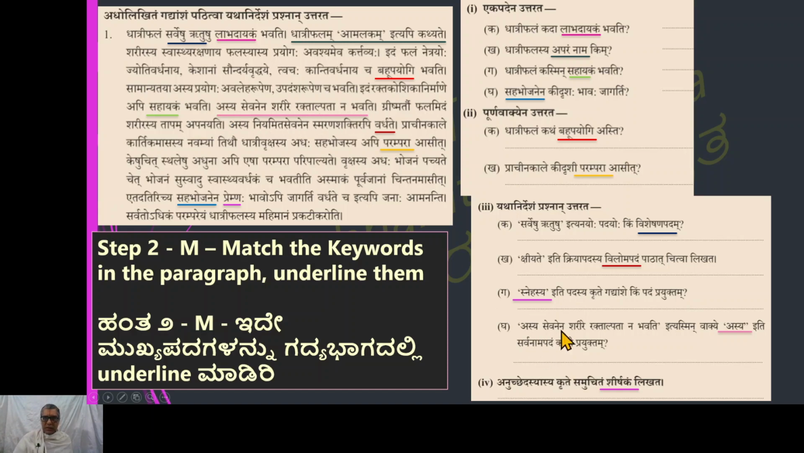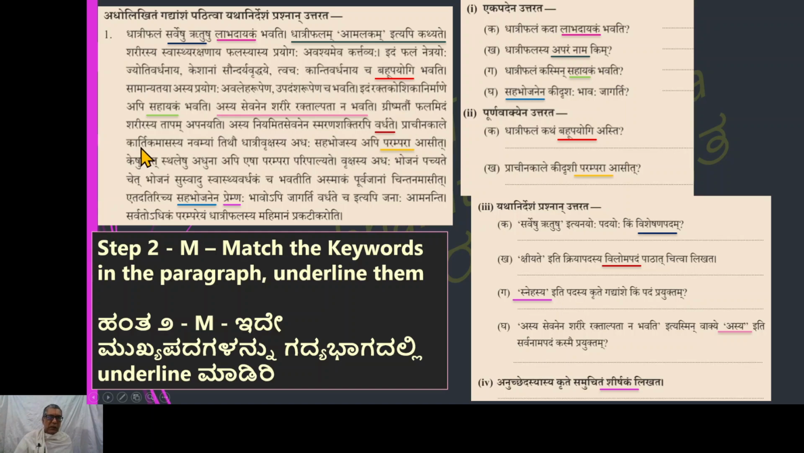Asya sevanena sharire rakta alpata na bhavati. This same sentence is here. By consumption of dhatri phalam, there will be no shortage of blood in the body. Grishma rutu phalamidam sharirasya tapam apanayati. In the Grishma time, Grishma rutu, this reduces the temperature of the body. Asya niyamata sevanena smarana shaktirapi vardhate. By controlled consumption of dhatri phala, memory power also increases.